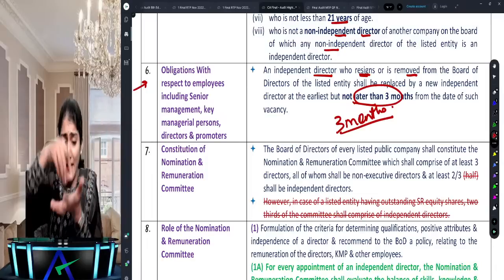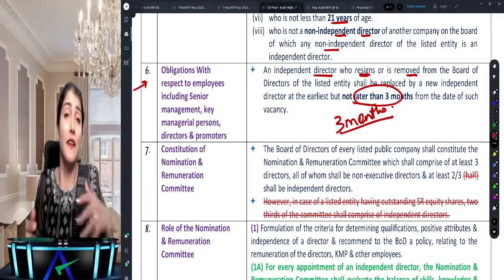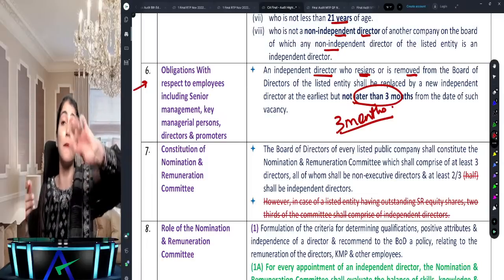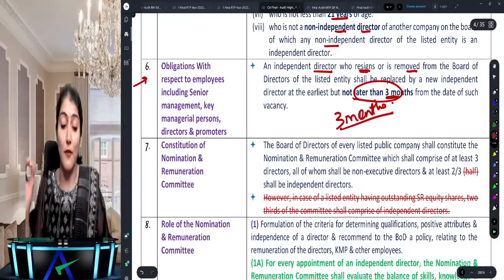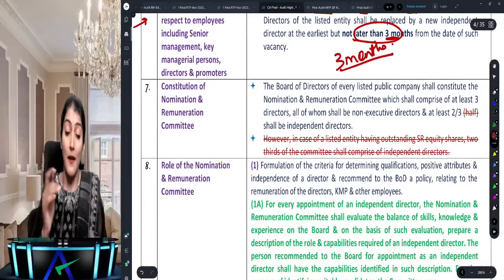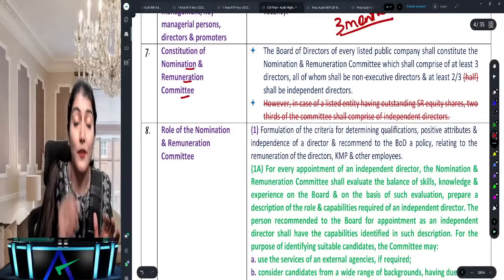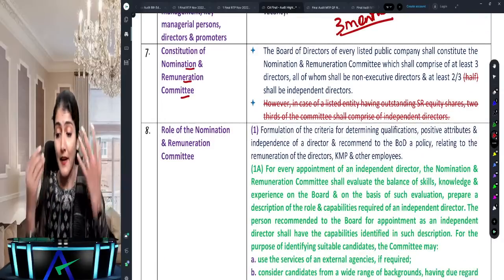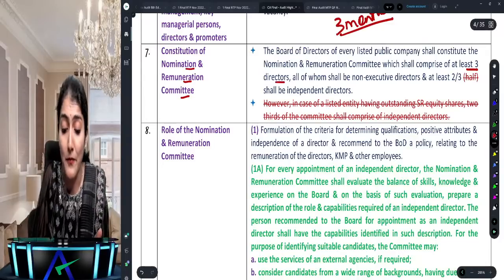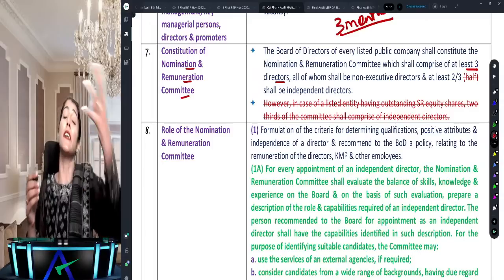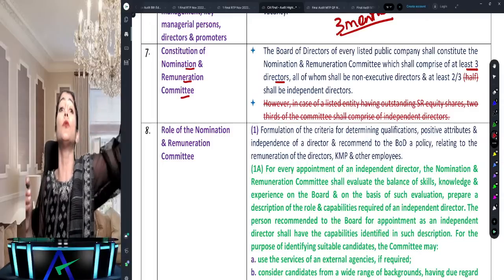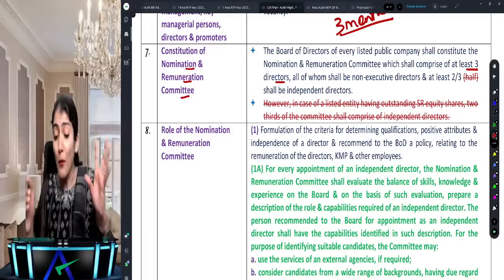So there is a director, this director resigned or is being removed, and now there is a vacancy. By what time is this vacancy required to be filled? Not later than 3 months from the date of such vacancy. Then constitution of the NRC, the Nomination Remuneration Committee. Again, all committees, what does it say? Minimum 3 directors. Then there was a point over here that if it is having outstanding superior right equity shares, then 2/3 independent directors. Now what does it say?